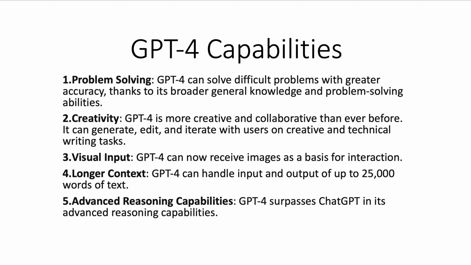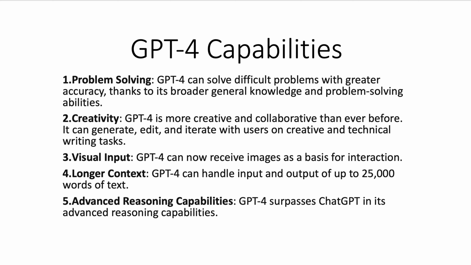The next thing which comes is of course the longer context. GPT-4 can handle input and output of up to, let's say, 25,000 words of text, which is over 8x the 3,000 words that GPT could handle with GPT 3.5.